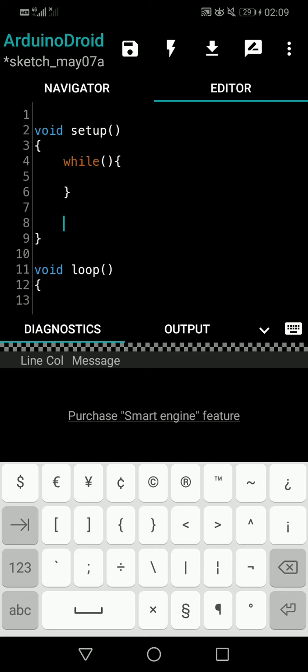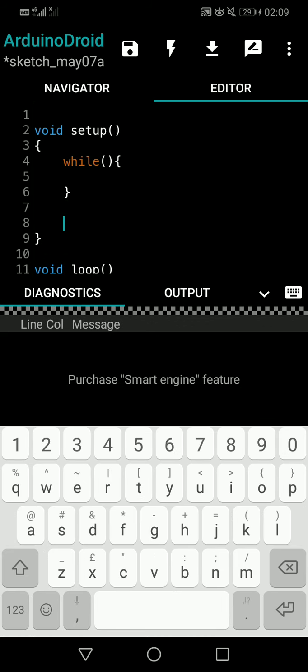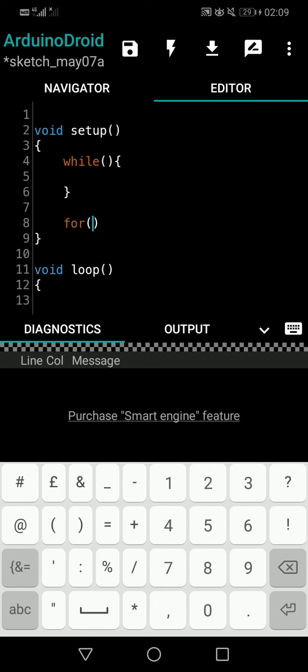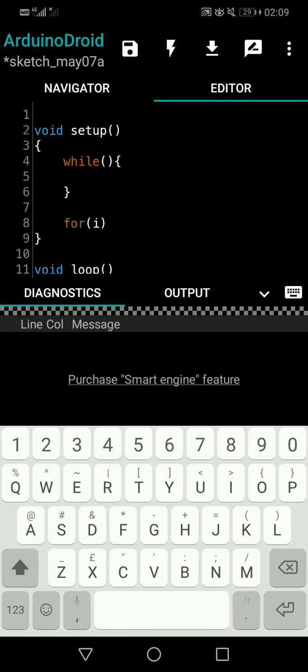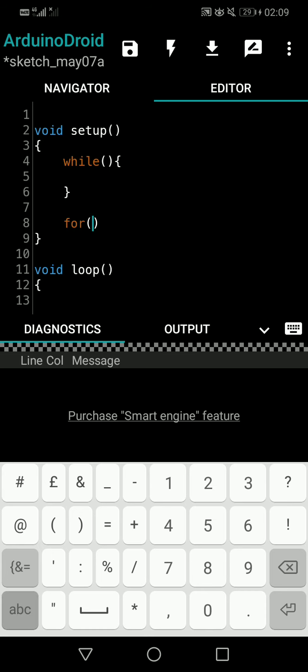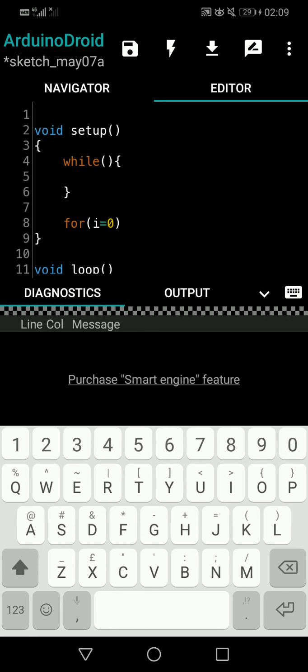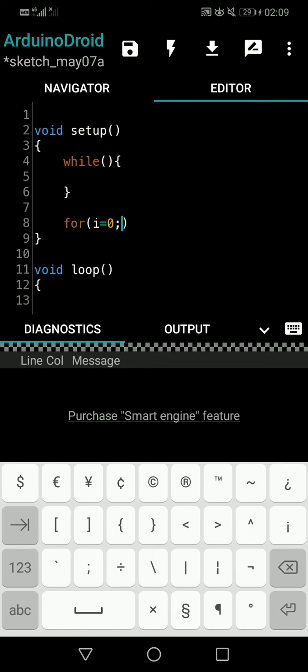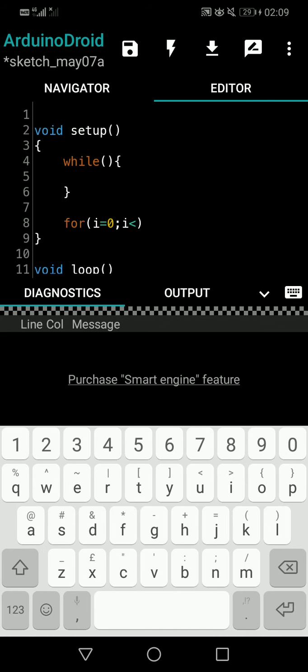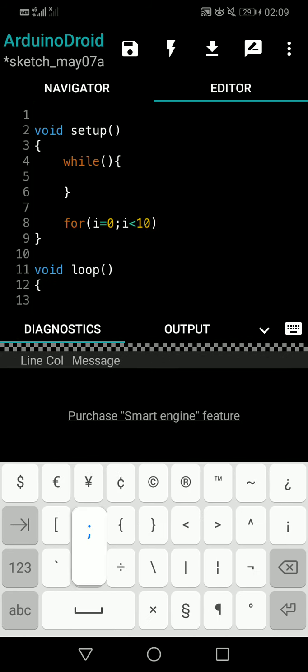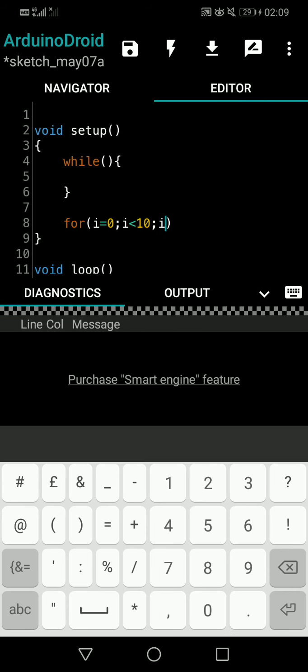For your understanding, I will write an example for loop so that it gives you more detail. i is equal to 0. I don't define any variables, I am just writing, so this may give you compile errors because I didn't define i. It's just for understanding. Okay, i is less than 10, let's say, and i plus plus.